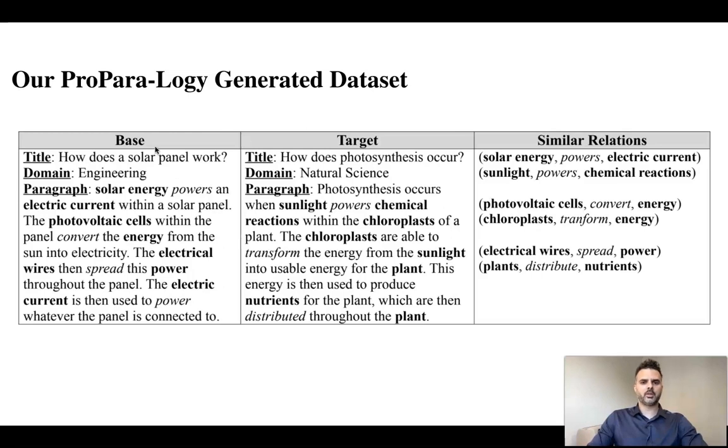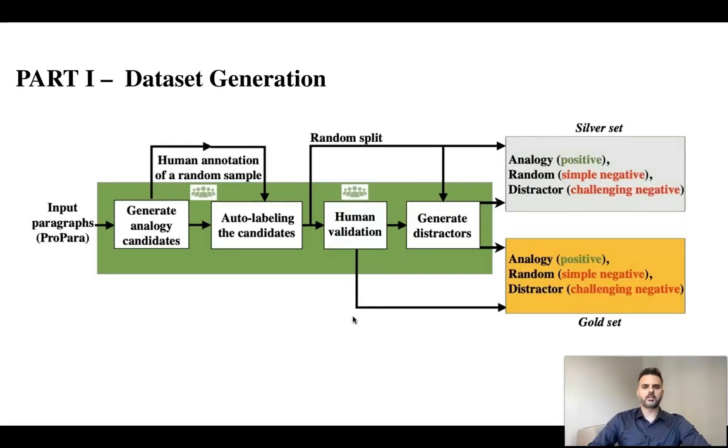Here is an analogous sample from our dataset generated by our pipeline. It includes two domains, base and target: how does a solar panel work, and how does photosynthesis occur. Each process is described via a title, a domain, and a paragraph in natural language. We also include the similar relations, hinting why the processes are analogous. Now let's dive into the different components in our pipeline.